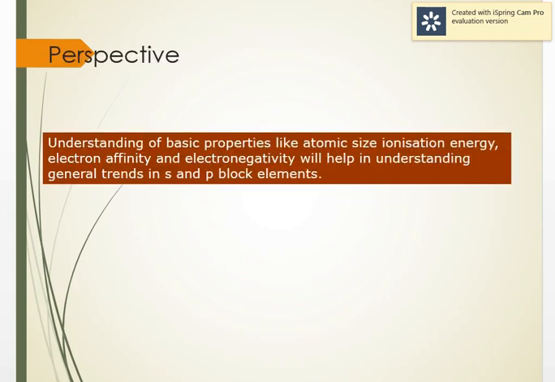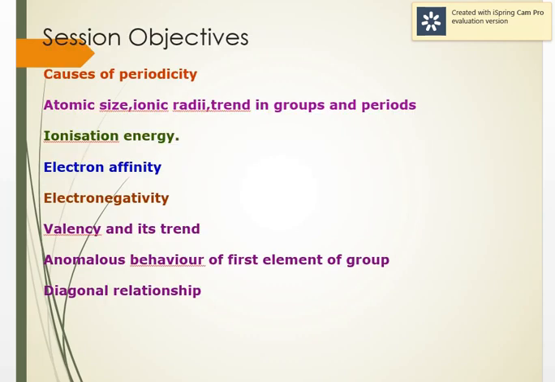In this session we'll study the basic properties like atomic size, ionization energy, electron affinity and electronegativity, and we'll try to see how the general trend goes in s and p block elements, how it changes across the period or as we move down the group. These are the topics that will be covered: causes of periodicity, atomic size, ionization energy, electron affinity, electronegativity, valency and its trend, anomalous behavior of first element, and diagonal relationship.